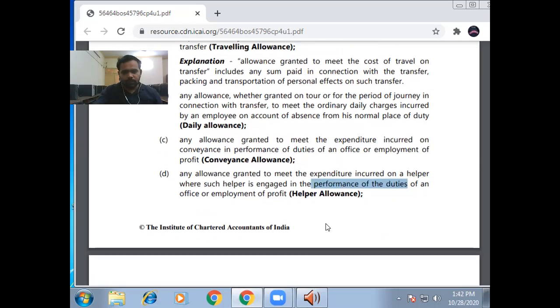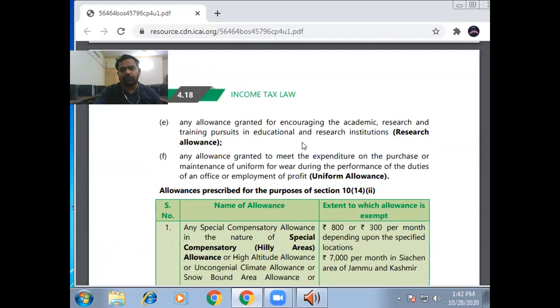Okay, and the next allowance is research allowance. As you know, in any organization, if you want to stay for the long term, then you need to do R&D. R&D means research and development. For staying in the long term, you need to do research. If you do not do research, some other company does the research and finds a new technology or a new way of doing the same work with less cost, and you are wiped out from the market. That's why you need to do research and development for your organization.